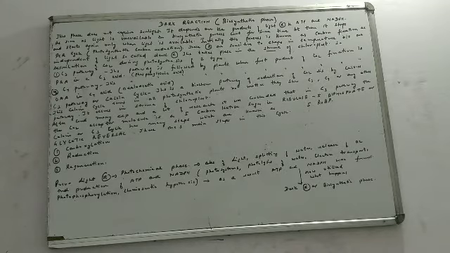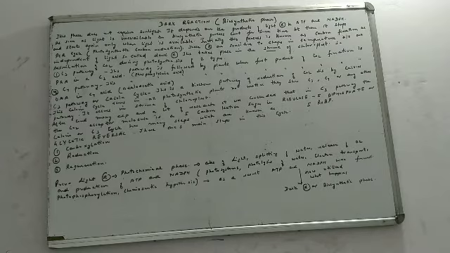All that we have studied in this video is that after the light reaction, the photochemical phase, the dark reaction starts, that is the biosynthetic phase. Number 2, the dark reaction does not depend upon sunlight; it depends upon the products of the light reaction, that is NADP, ATP and NADPH.